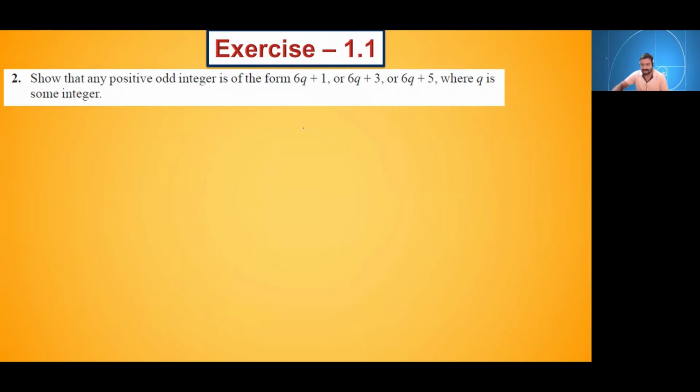Can anyone tell me? We have to prove it for a positive odd integer where q is some integer. It is given to us.